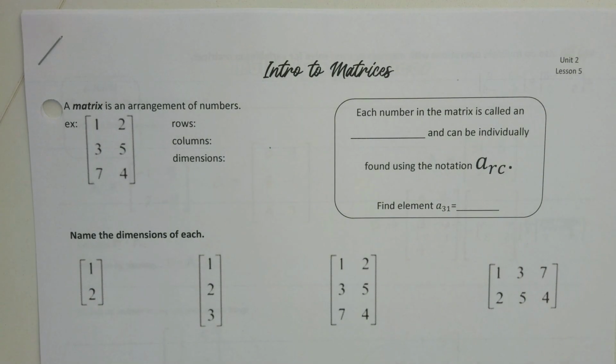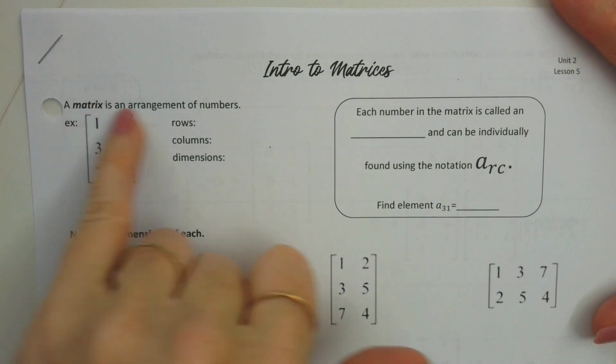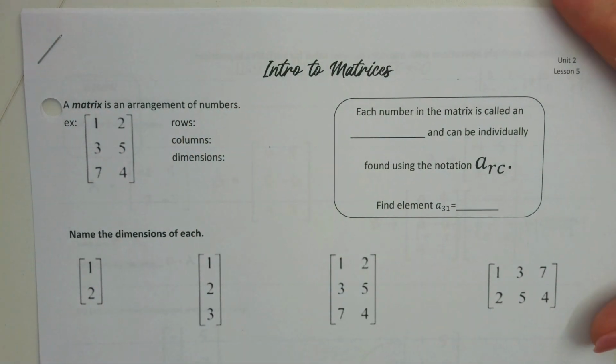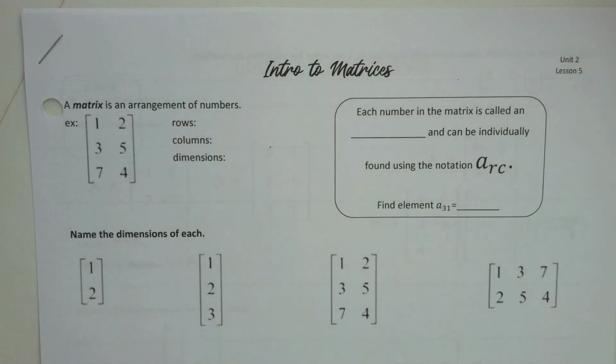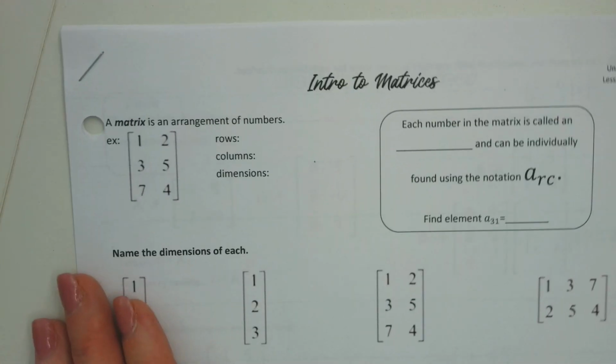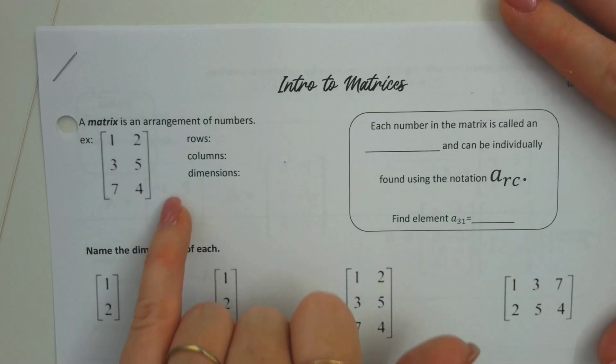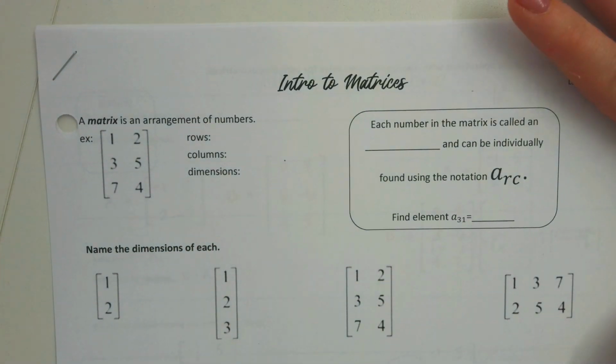So just basics of matrices first. Okay, a matrix is just a way to arrange some numbers. When we have a matrix, this is an example of what one looks like. We usually name the dimensions based on how many rows and how many columns it has.